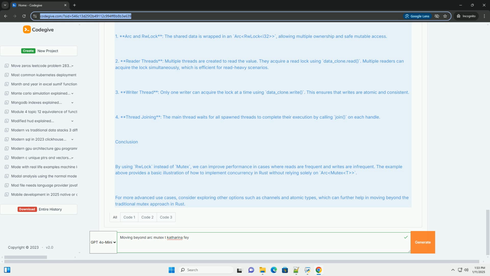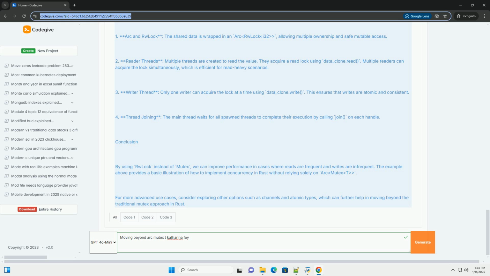They acquire a read lock using data_clone.read(). Multiple readers can acquire the lock simultaneously, which is efficient for read-heavy scenarios. 3. Writer thread. Only one writer can acquire the lock at a time using data_clone.write(). This ensures that writes are atomic and consistent.